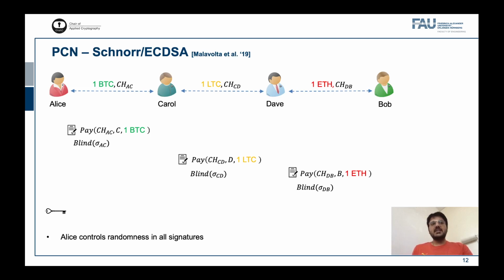Alice, who has the unblinding key, gives it to Bob, who can unblind his signature and validate the payment from Dave. Using this information, Dave can unblind his signature, and Carol can do the same as well. A crucial factor why this works is because Alice can input some randomness into each of these blinded signatures.